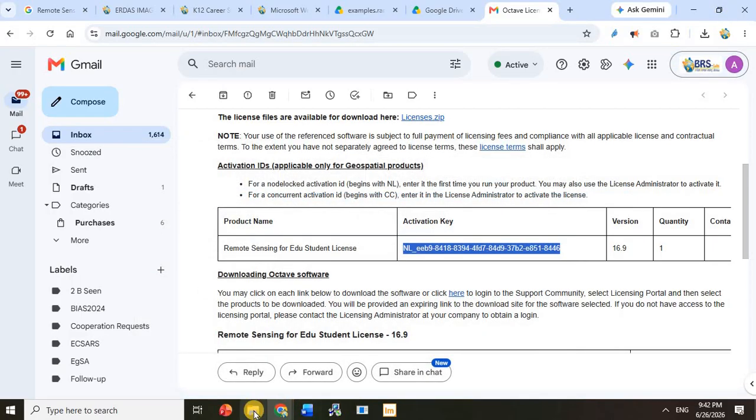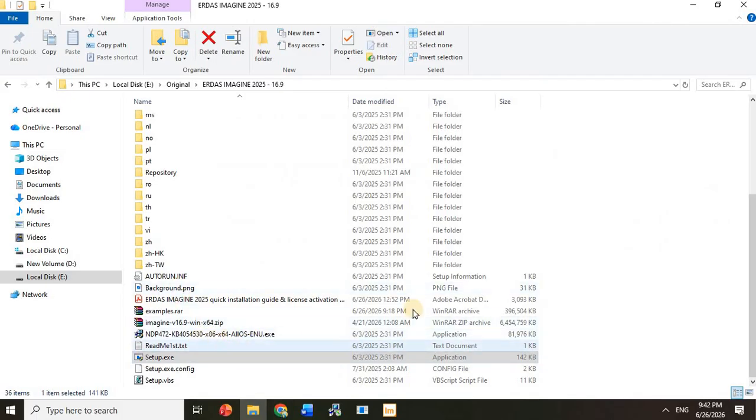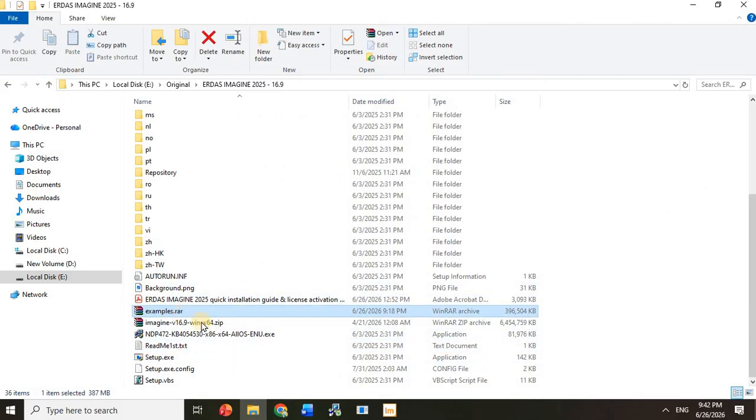Go back to the folder where we downloaded ERDAS Imagine and the examples data. Here is the examples data, which includes the dataset which we will use in our training.